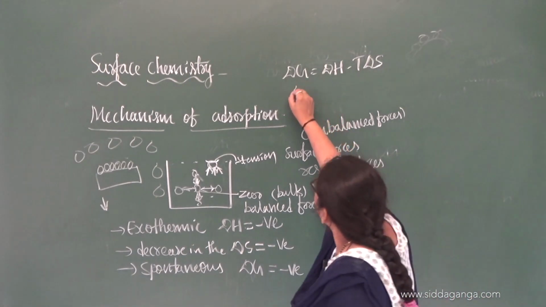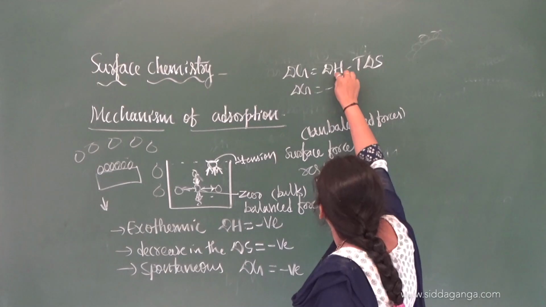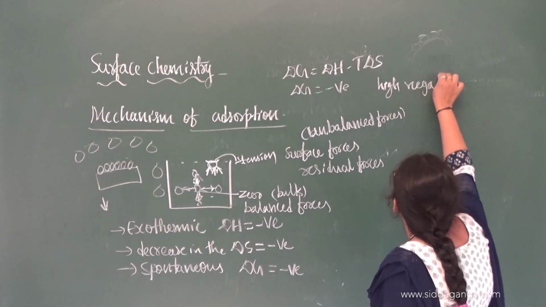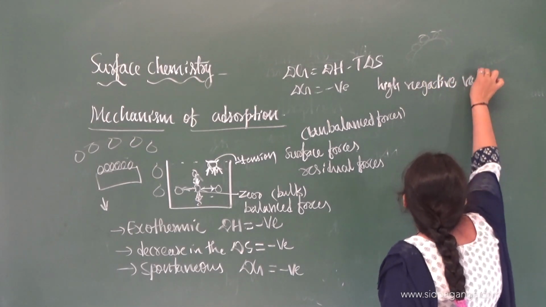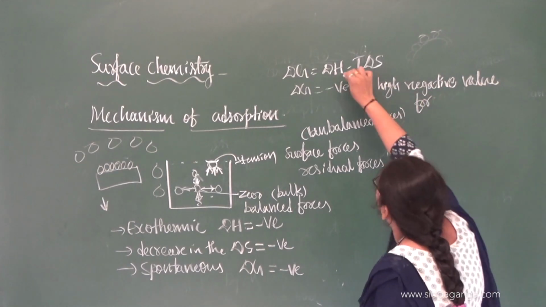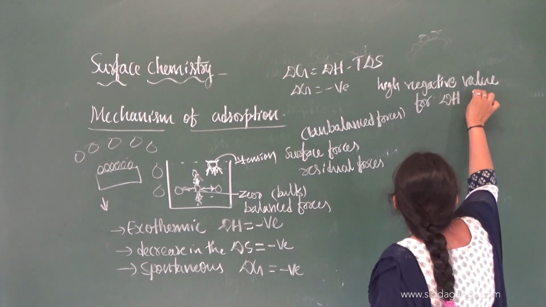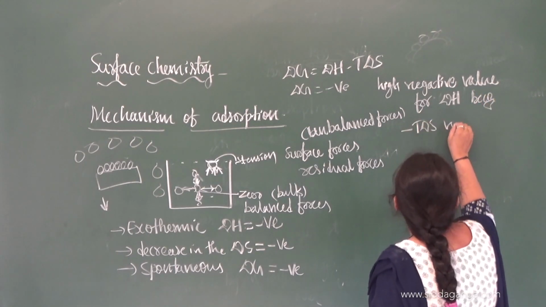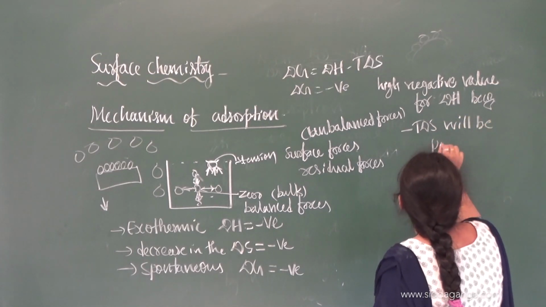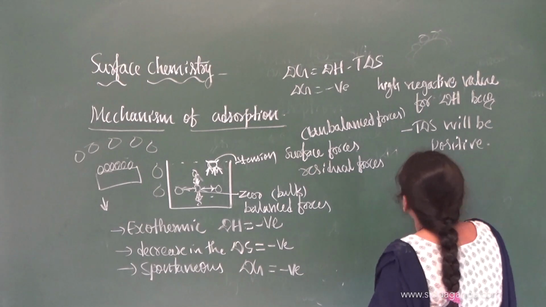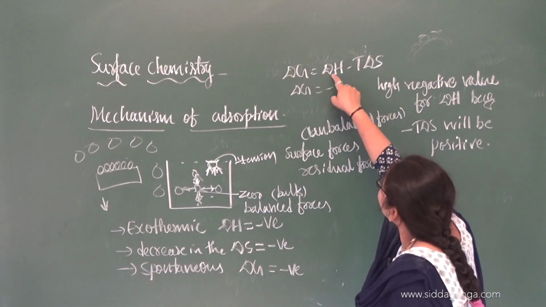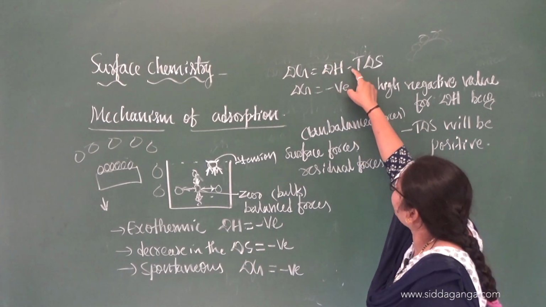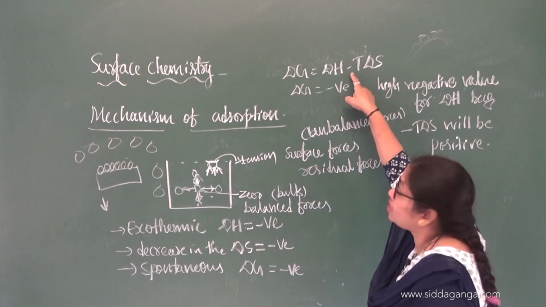So here the delta G value should be negative, which means delta H should have a high negative value, because minus T delta S will be positive. Since delta S is negative, minus T into delta S becomes positive.